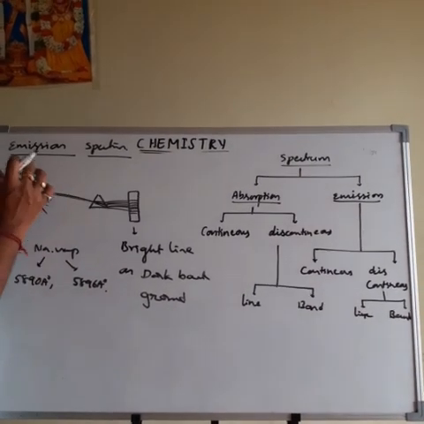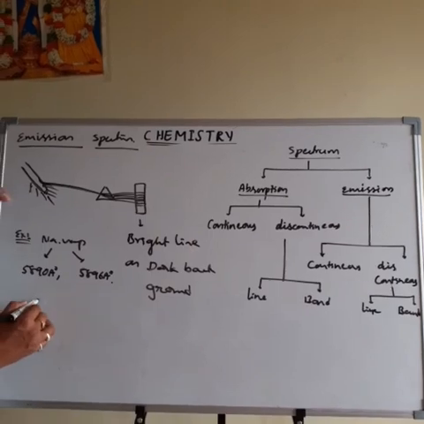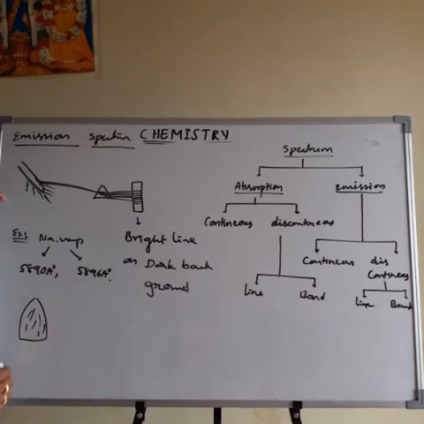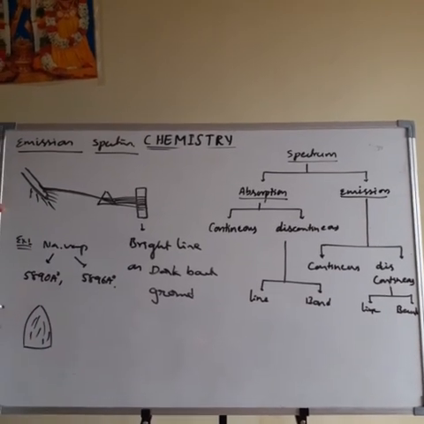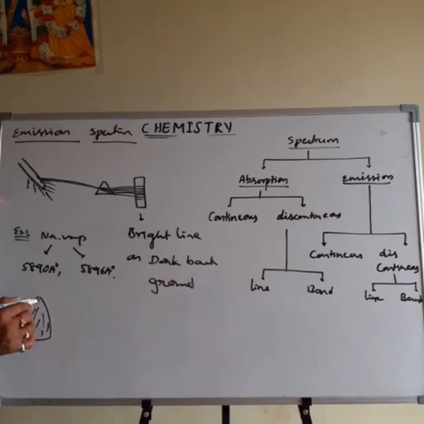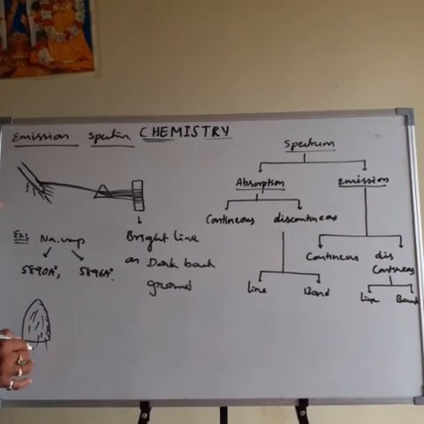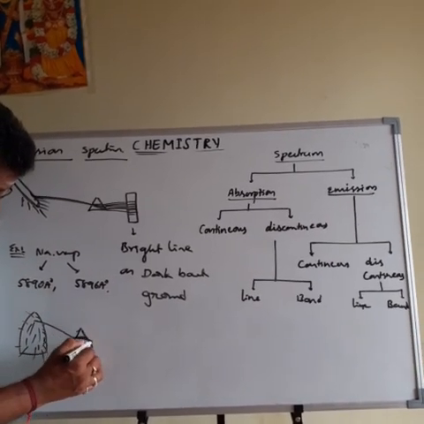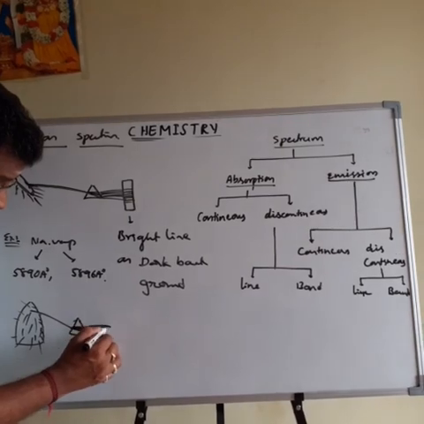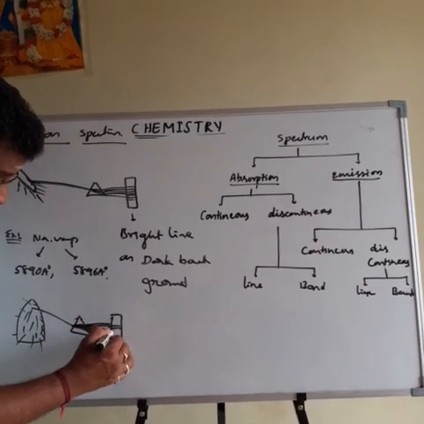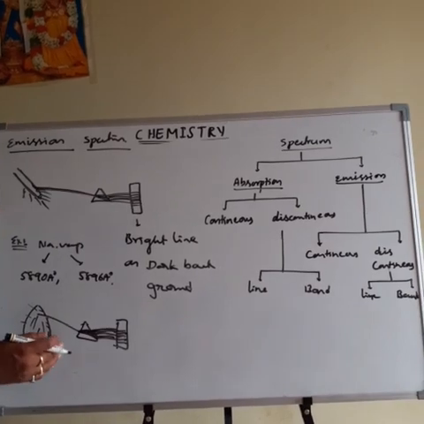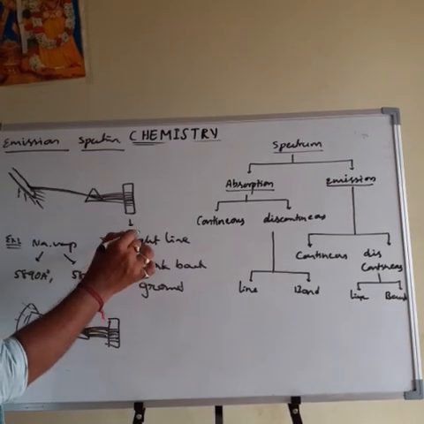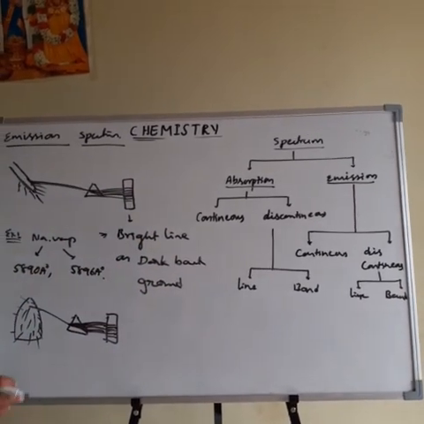Instead of an iron rod, if you take an iron box and heat this iron box by electrical power, whenever the power is supplied to the iron box, some radiation is emitted from it. The emitted radiation is passed through the prism, then we obtain the spectrum, that is called emission spectrum. So this is the example for the emission spectrum. The main important point is that it contains the bright lines on the dark background. That is about the emission spectrum.